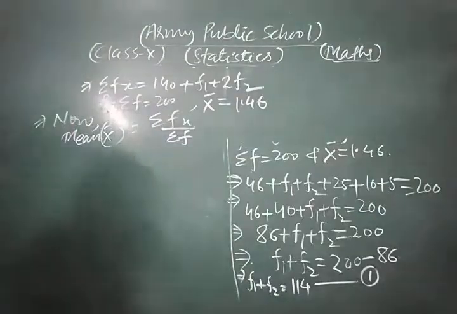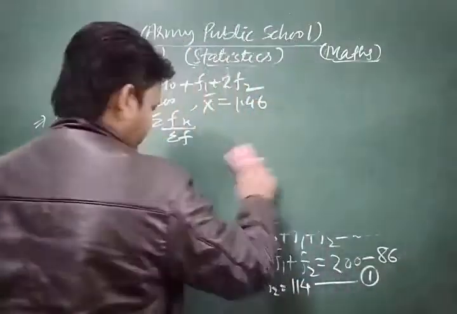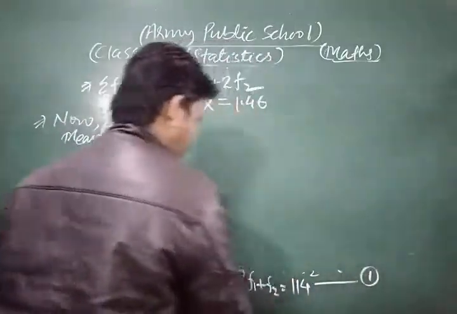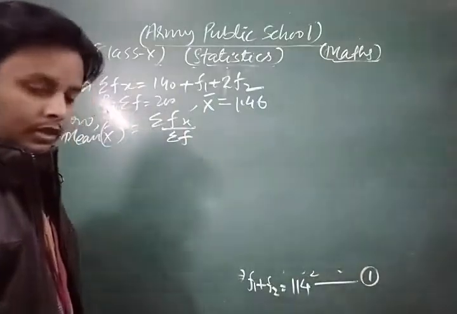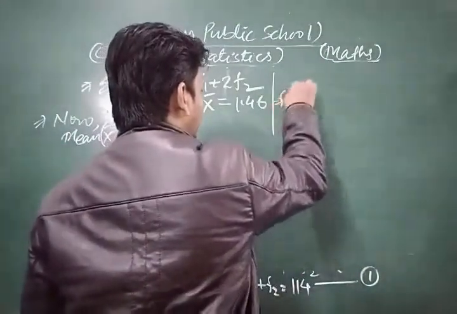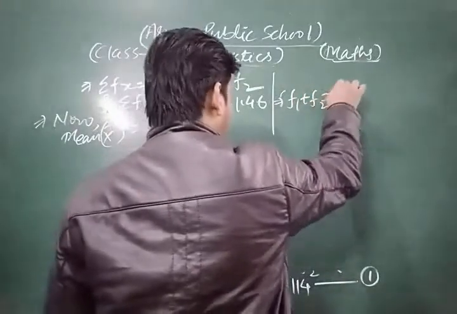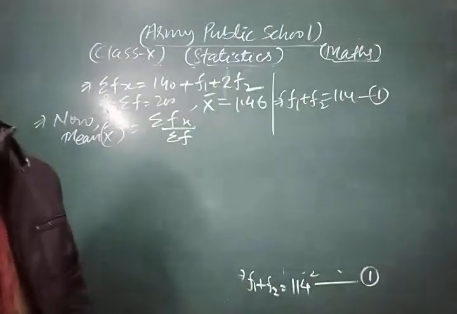Here we have prepared a very important relationship: f1 plus f2 is equal to 114. This is equation 1, yes? So we write here f1 plus f2 is equal to 114. We take equation 1.